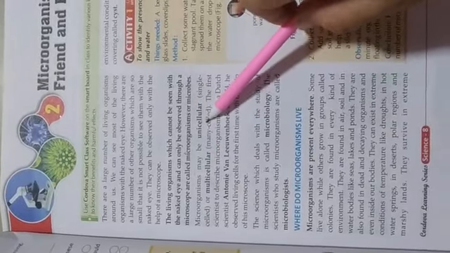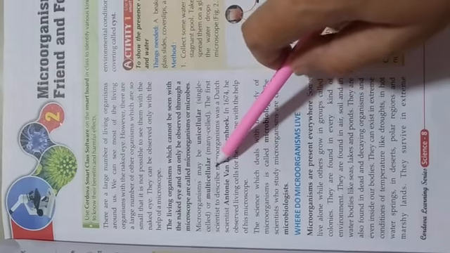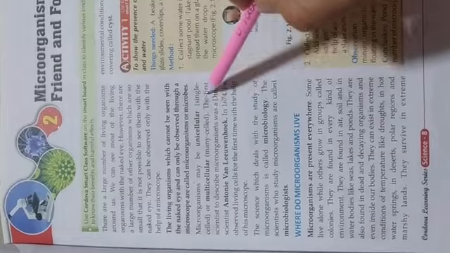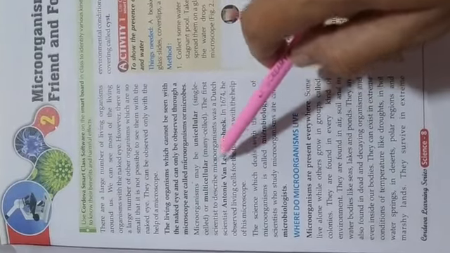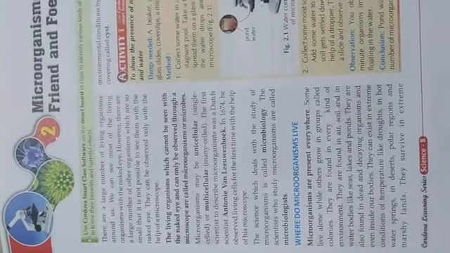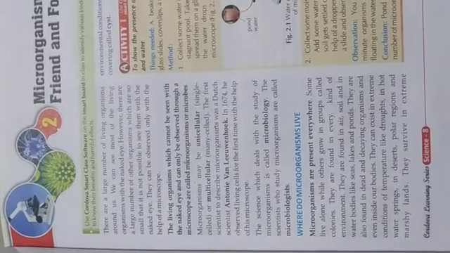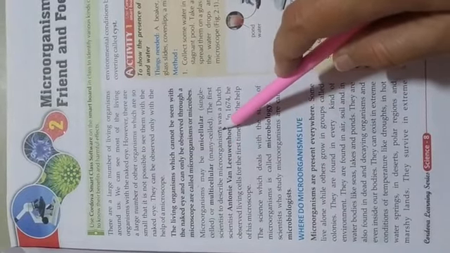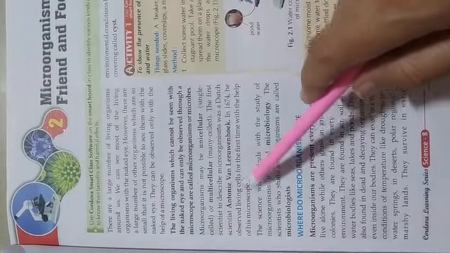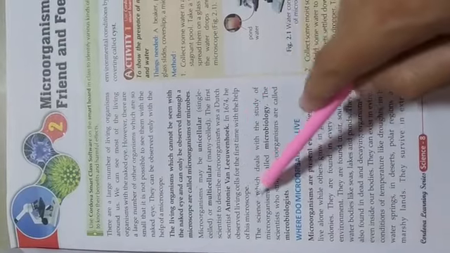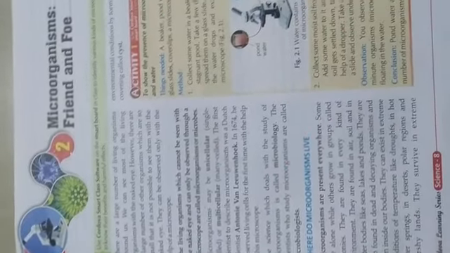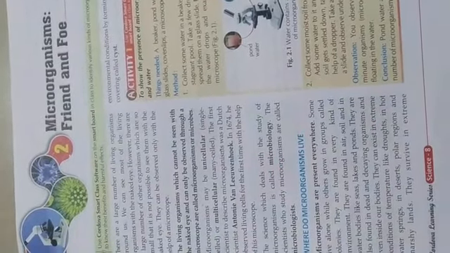Microorganisms may be unicellular or multicellular. Unicellular means a single cell, multicellular means many cells. The first scientist to describe microorganisms was a Dutch scientist, Antony van Leeuwenhoek. He is the scientist who discovered microorganisms for the first time. In 1674 he observed a living cell for the first time with the help of his microscope.